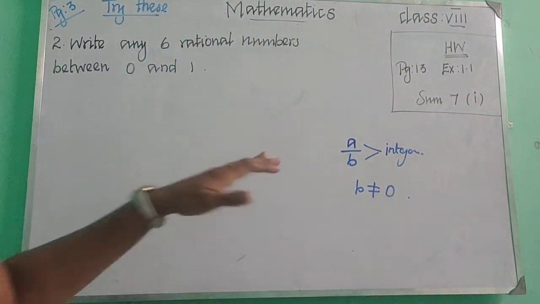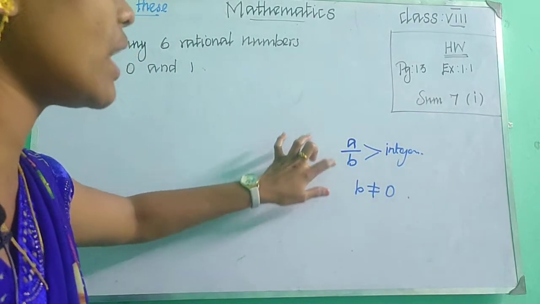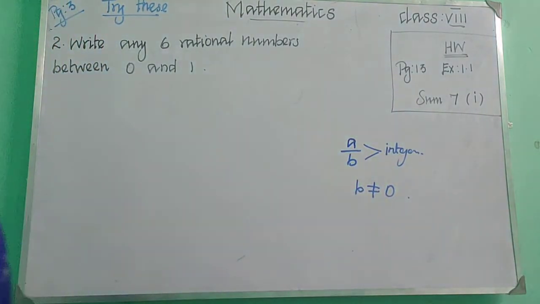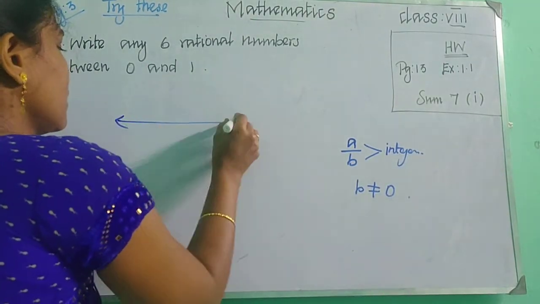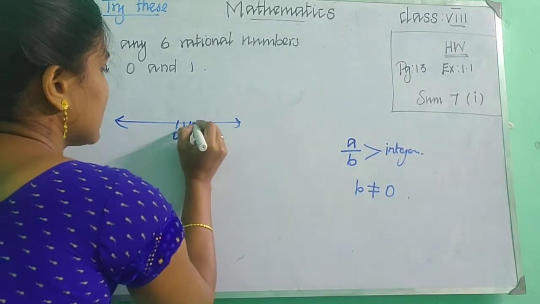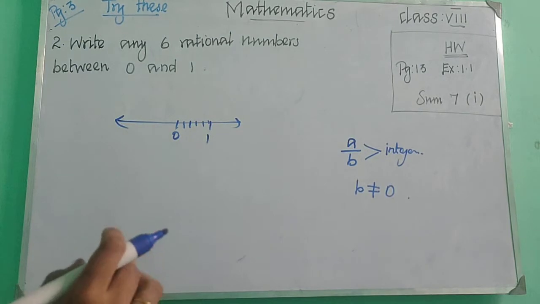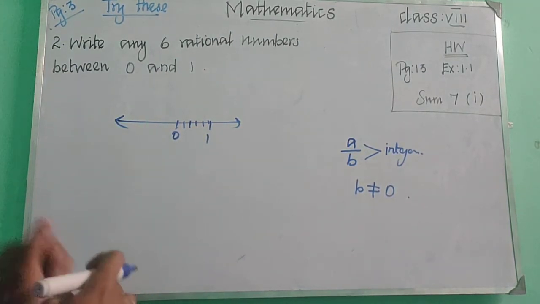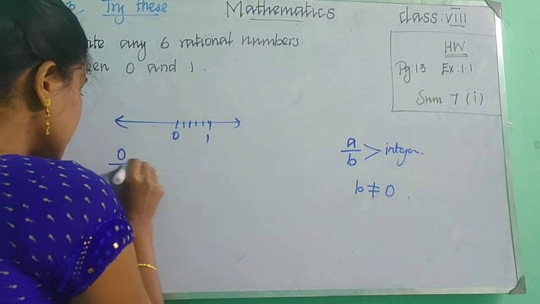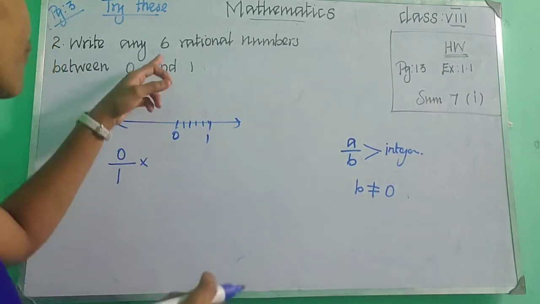Okay, children? So we know a rational number should be in the form of A upon B, where A and B are integers, and B should not be equal to 0. We need to find 6 rational numbers between 0 and 1. So how will you find them? If you have a number line, here it is 0, and here 1. We need to find the rational numbers between these. We have lots and lots of rational numbers between 0 and 1. So how will you find them? Simply, we have 0, right? 0 upon 1 into, we are going to find 6, is it?